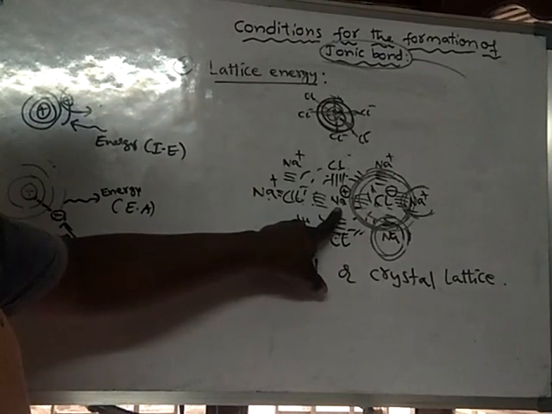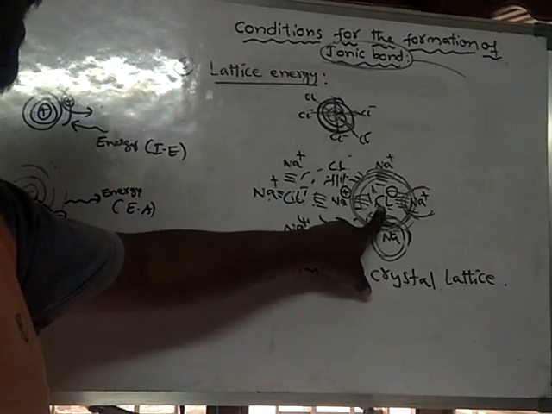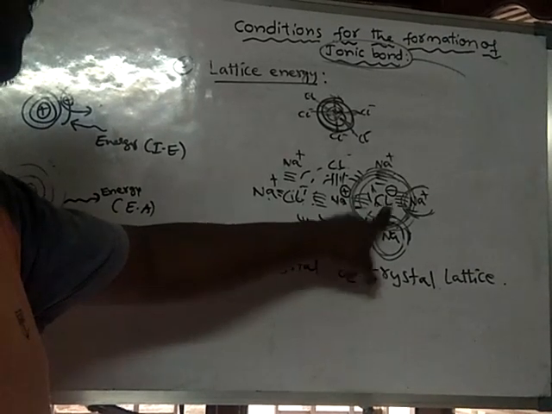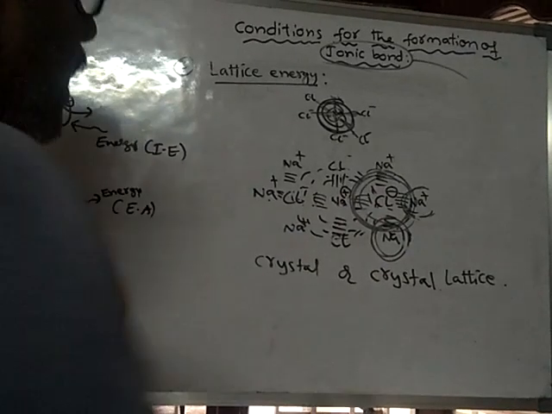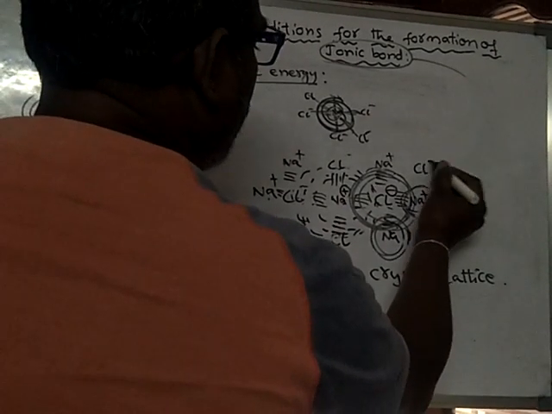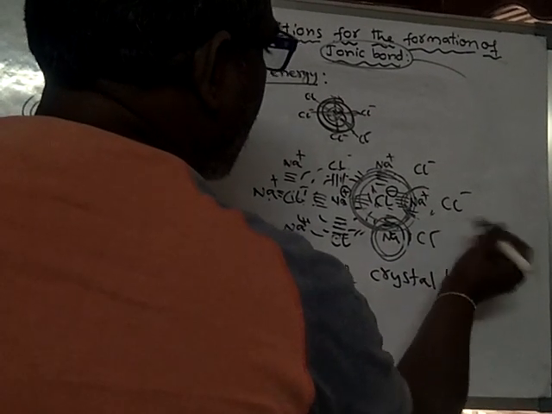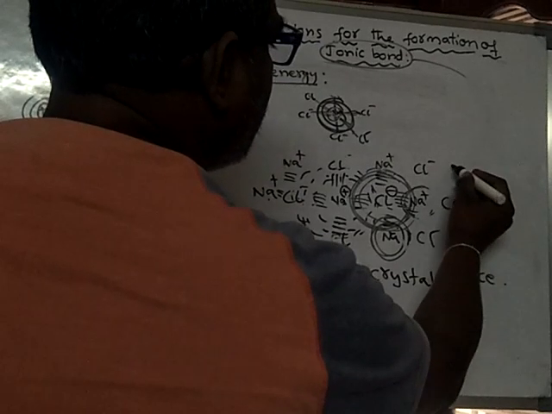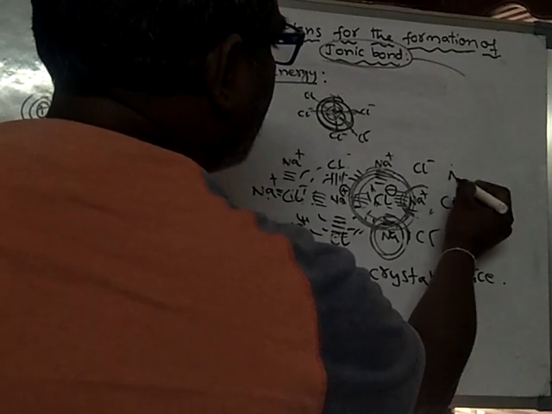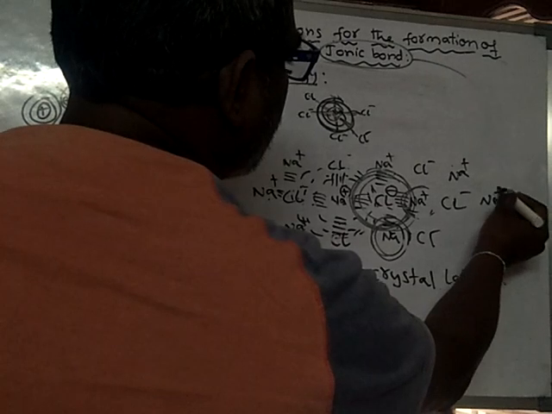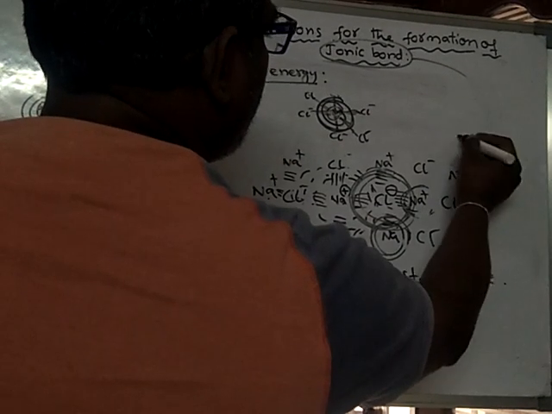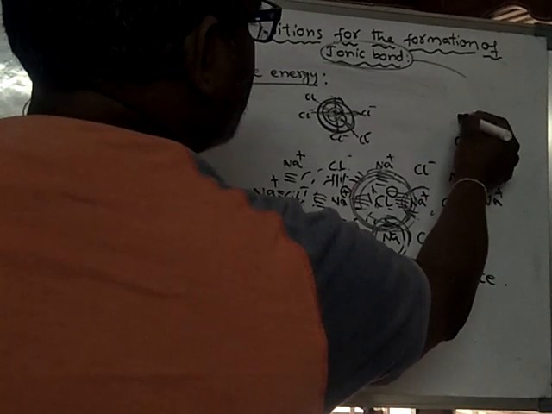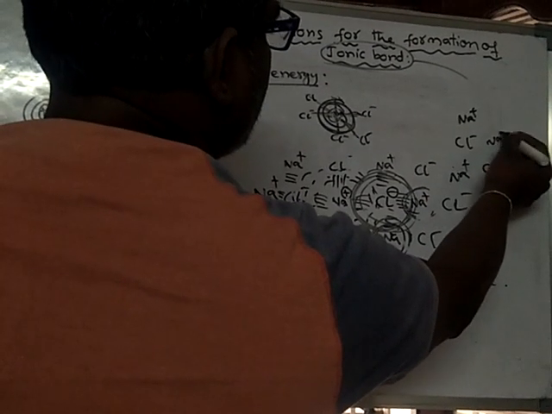One positive ion is surrounded by negative ions, and each negative ion is again surrounded by positive ions, and this pattern repeats.